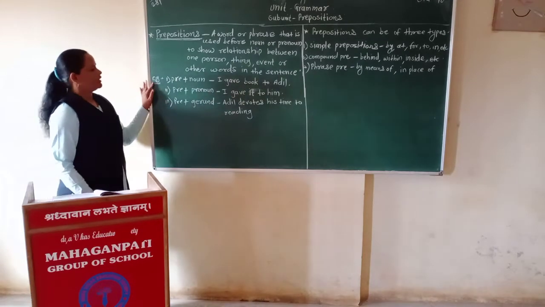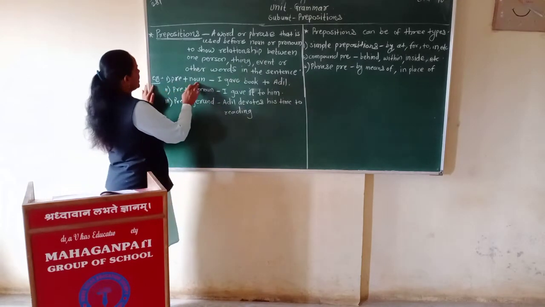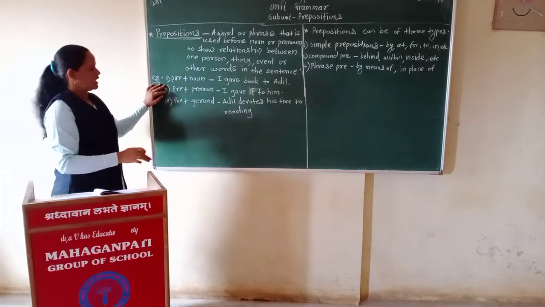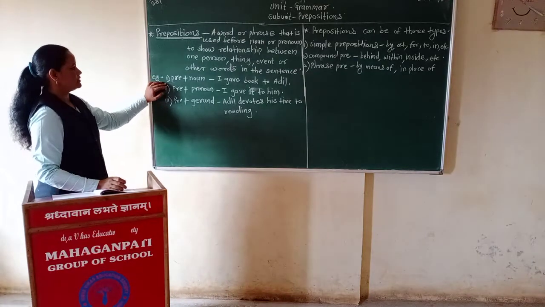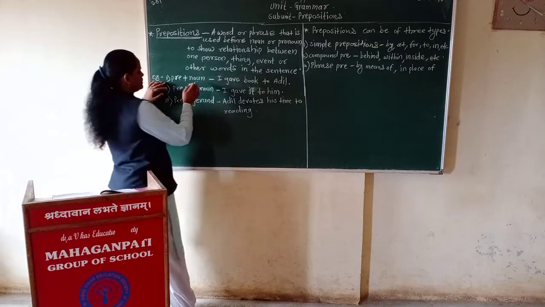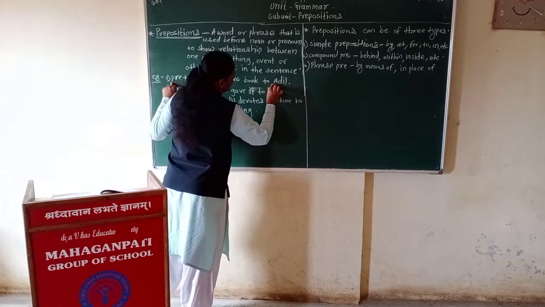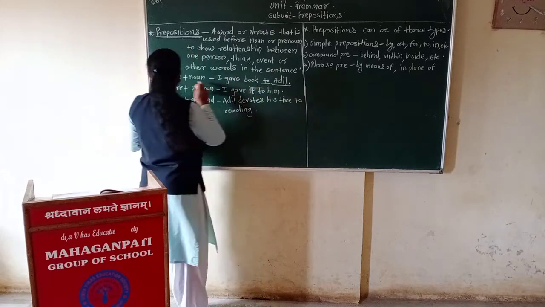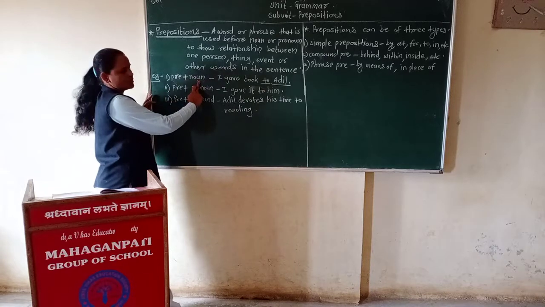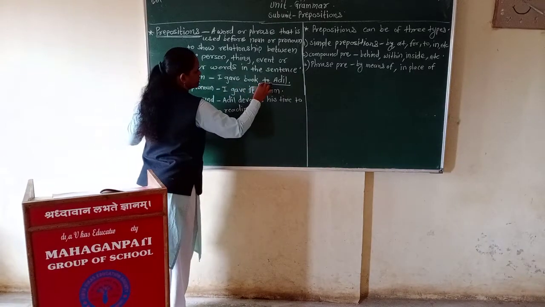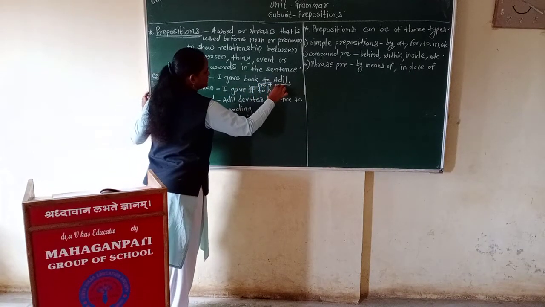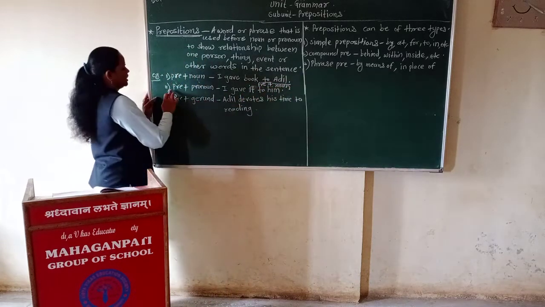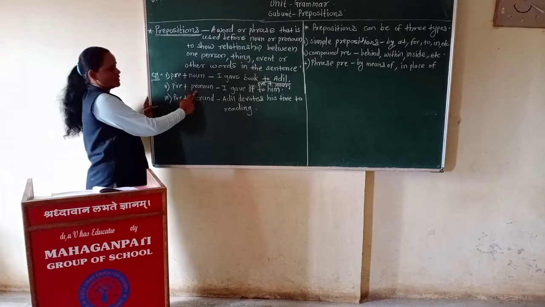For example, before the noun, preposition plus noun. Usually, normally we use preposition in front of a noun. It's before the noun. Adi is the noun and to is the preposition. Here it is preposition plus noun. Preposition plus pronoun.